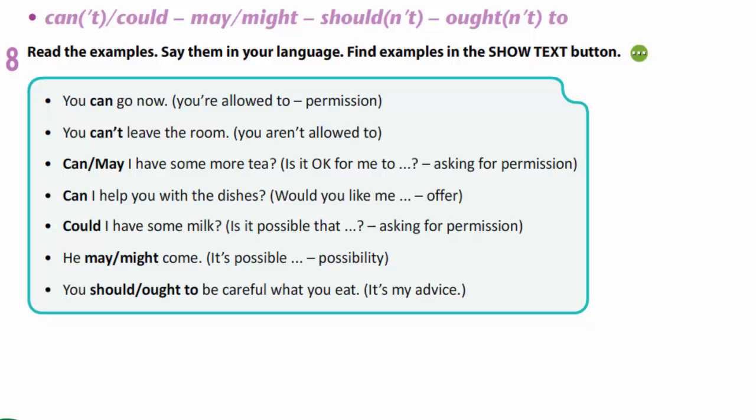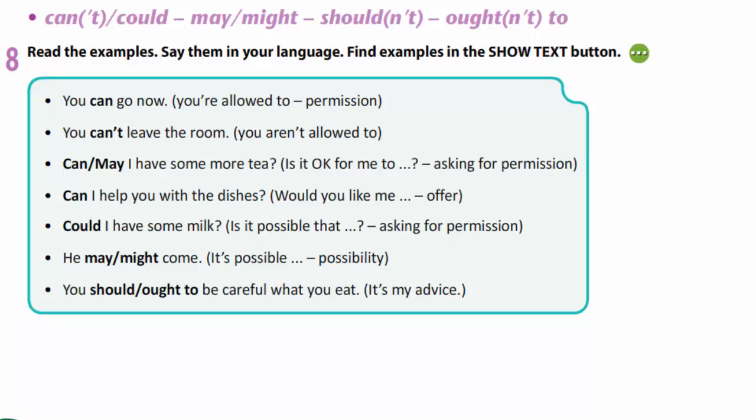In exercise 8, you are to read the examples. Say them in your language. You can go now. You are allowed to. Permission. You can't leave the room. You aren't allowed to. Can or may I have some more tea? It is okay for me to. Asking for permission. Can I help you with the dishes? Would you like me? Offer. Could I have some milk?